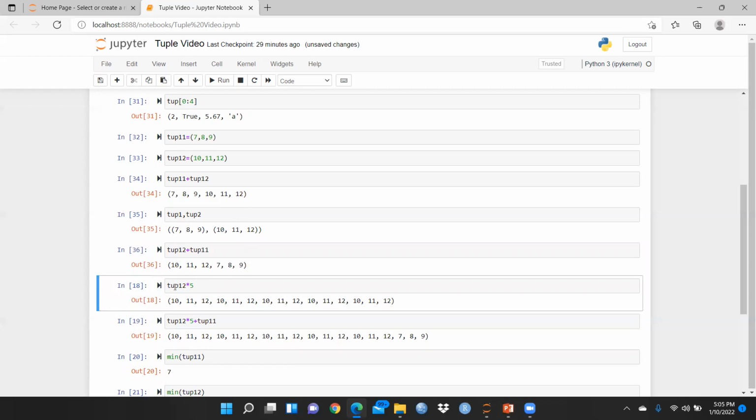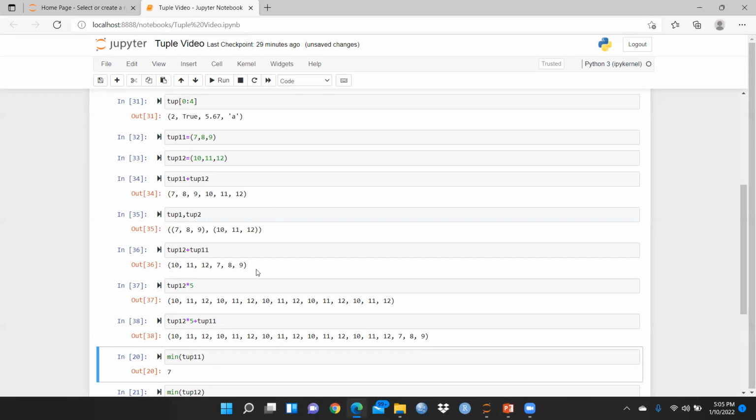And now I want to use tuple 12 multiplied by 5. Let's say I want all these tuple 12 values to be repeated 5 times. So simply I use tuple 12 multiplied by 5, and I run it. Now you can see these values have been repeated 5 times. And now we can use both together: tuple 12 multiplied by 5, as well as clubbed with tuple 11. So simply I use tuple 12 multiplied by 5 plus tuple 11, and I run this.